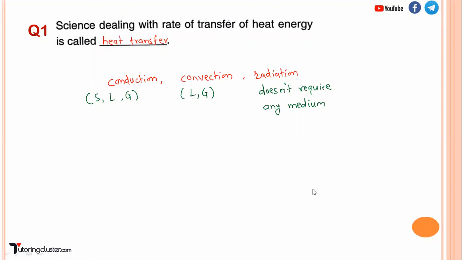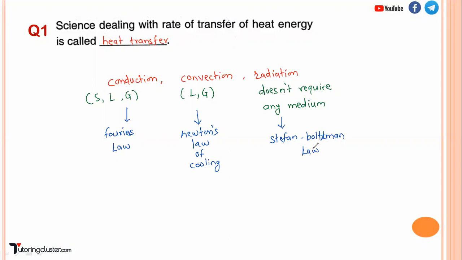If you remember, in conduction we talked about Fourier's law, the Fourier law of heat conduction. In case of convection, we talk of Newton's law of cooling. And in case of radiation, we talked about the Stefan-Boltzmann law. We will see further MCQs where we will again see the mathematical expressions of these. So for the time being, remember these important points.